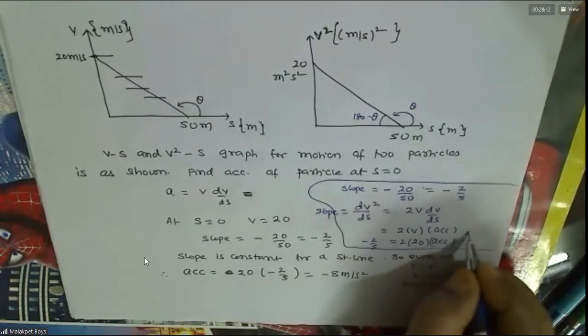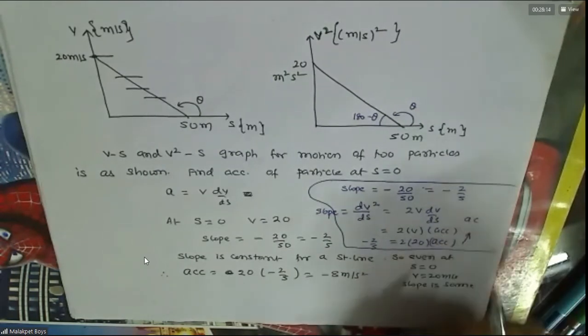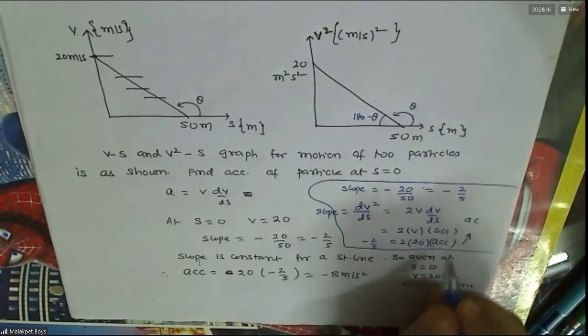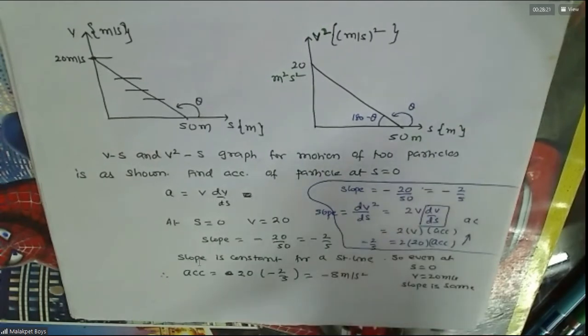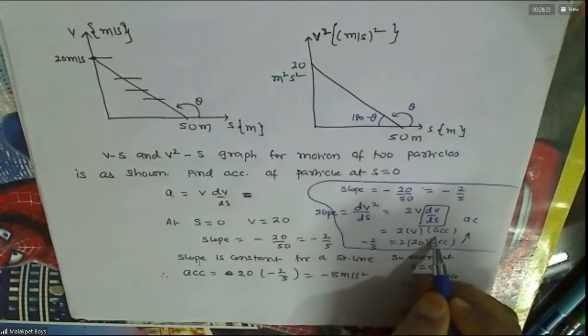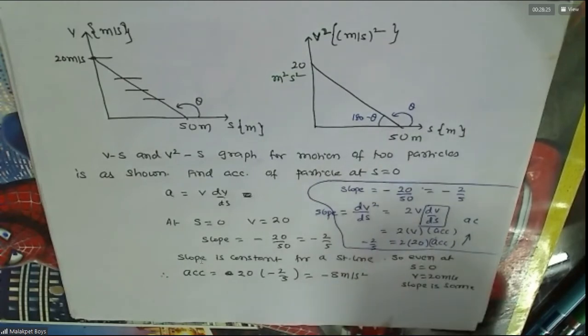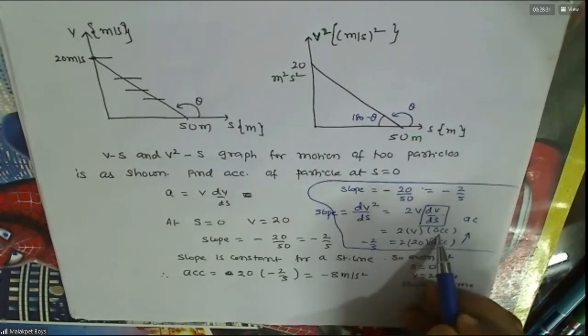Sir, v dv by ds is acceleration only, no, sir? That only you have to find. You wrote v into acceleration there. Where? dv by ds is acceleration, correct or not? No, sir. V into dv by ds is acceleration, sir. I wrote that only.